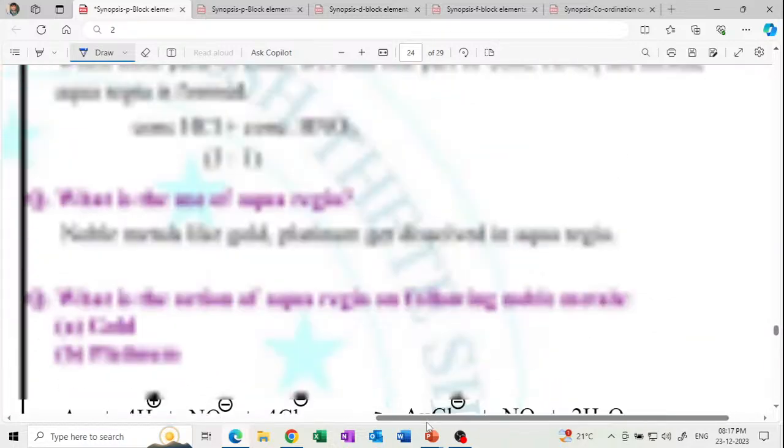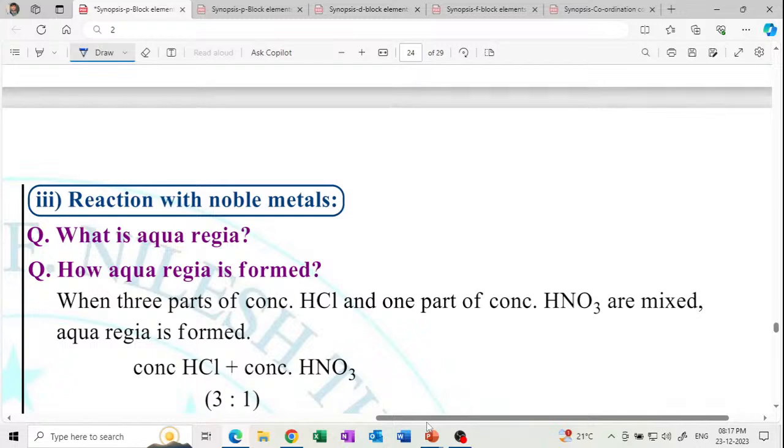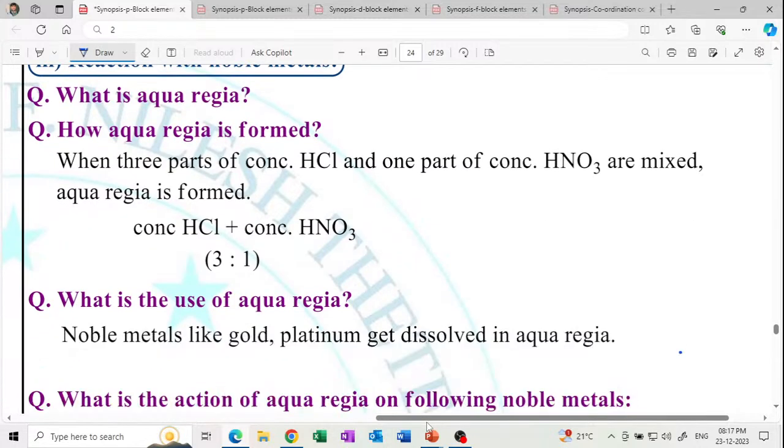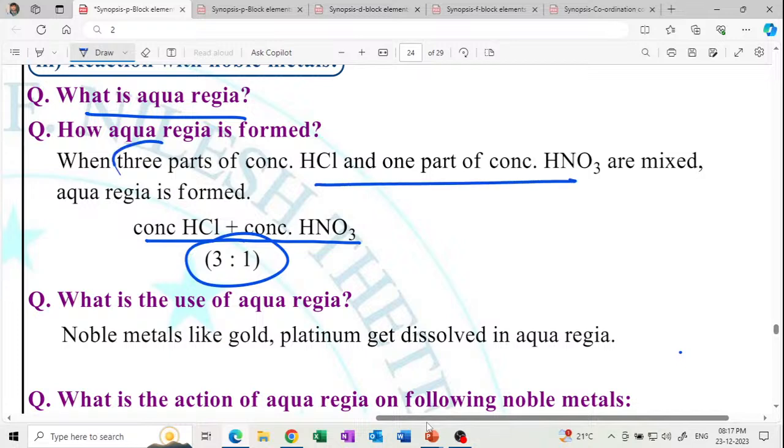Next, reaction with noble metals. Aqua regia. What is aqua regia? Aqua regia is HCl and nitric acid in a 3:1 ratio: 3 parts of concentrated HCl and 1 part of nitric acid. And what is the use of aqua regia?